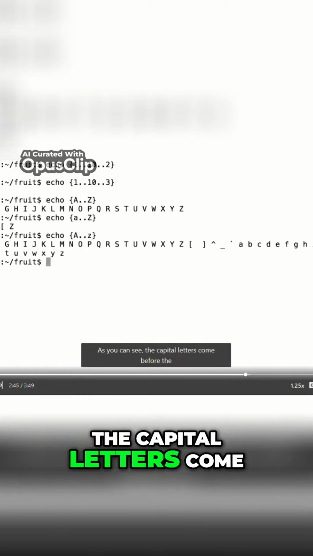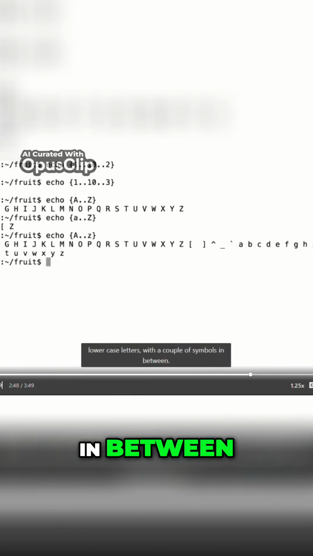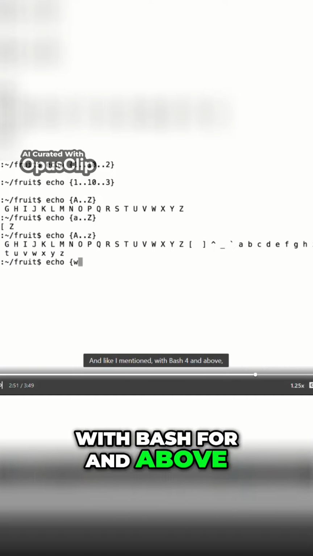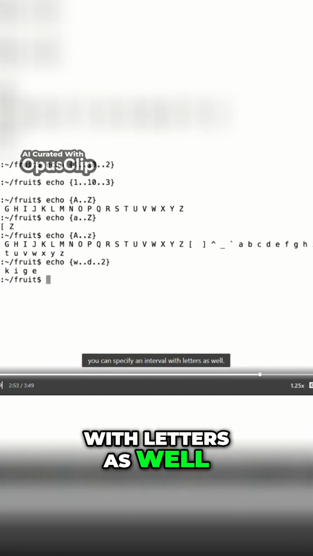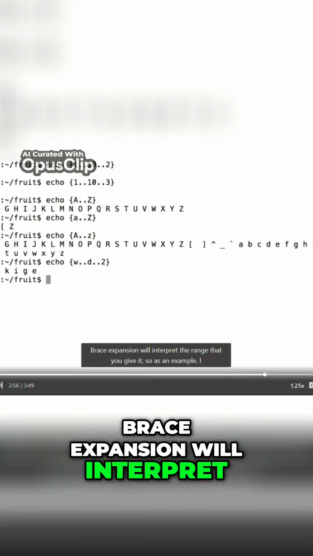As you can see, the capital letters come before the lowercase letters, with a couple symbols in between. And like I mentioned, with bash 4 and above, you can specify an interval with letters as well. Brace expansion will interpret the range that you give it. So, as an example, I said w..d.